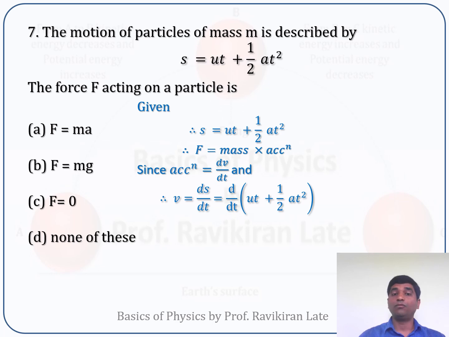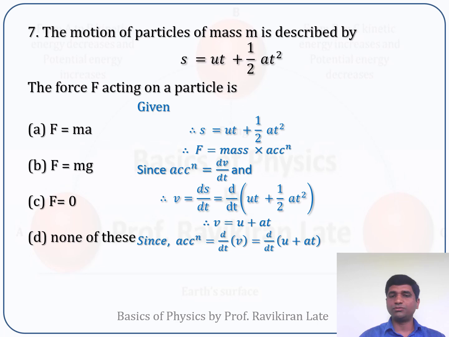But what is v? We need to calculate v. Velocity is defined as the rate of change of displacement. Here, the value of S is given as ut plus 1/2 at square. If I substitute it in this equation, I get v is equal to u plus at, because the derivative of t with respect to t is 1, and the derivative of t square with respect to t is 2t. This 2 and this 2t cancel, so you get the equation v is equal to u plus at. But acceleration is nothing but dv/dt.